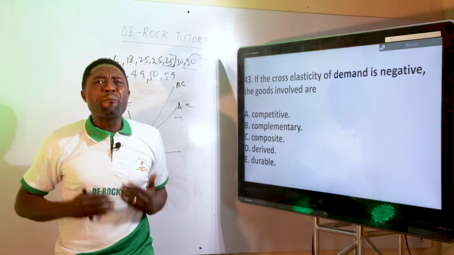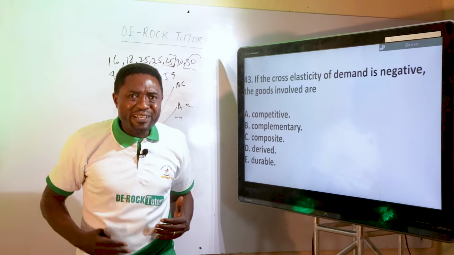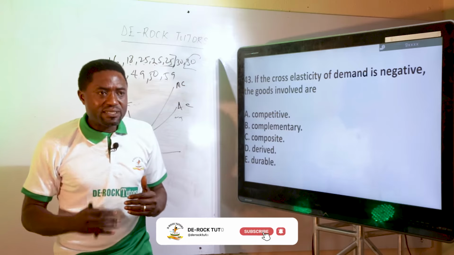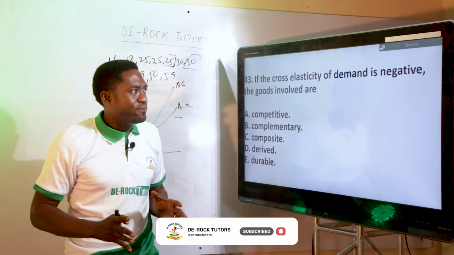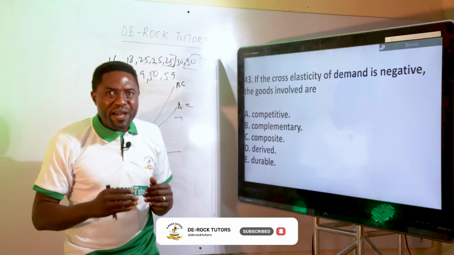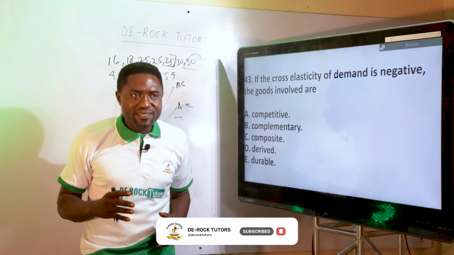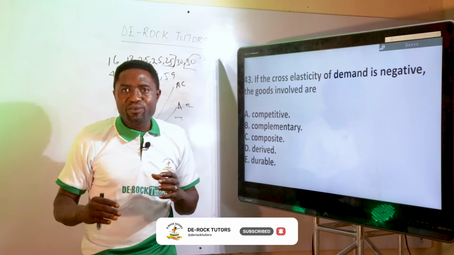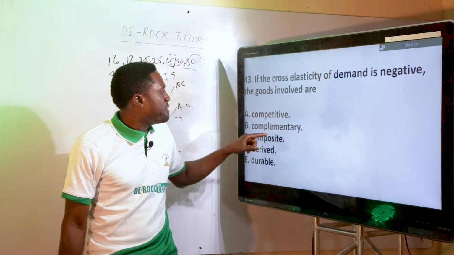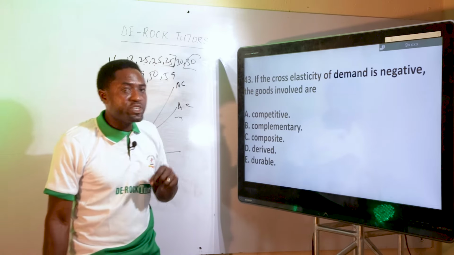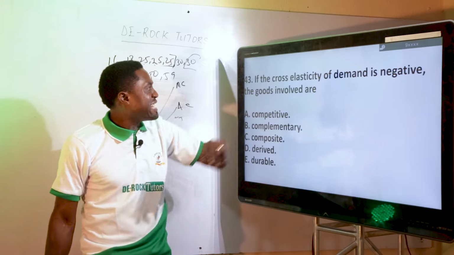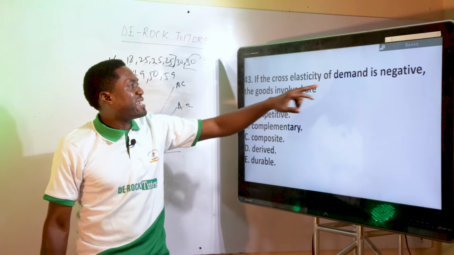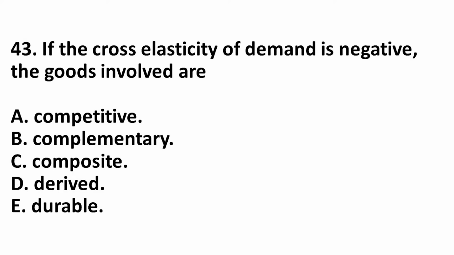But when you talk about complementary goods or jointly demanded commodities, it is negative. Because when the price of a car is high, the demand for petrol will come down. So it is complementary goods. It has a negative impact. So if the cross elasticity of demand is negative, the goods involved are complementary goods. The next question.